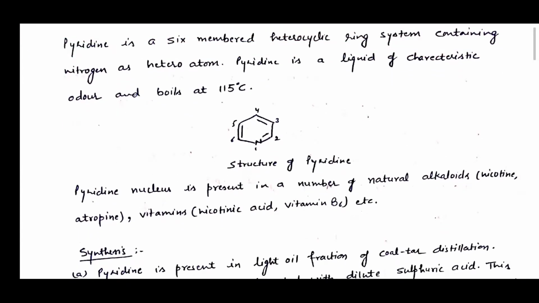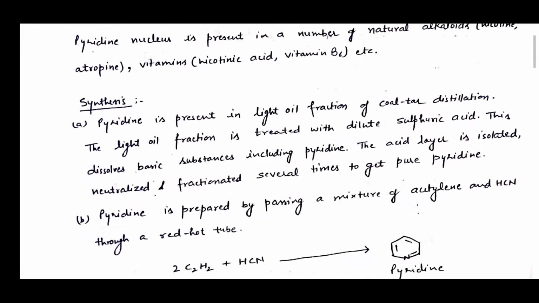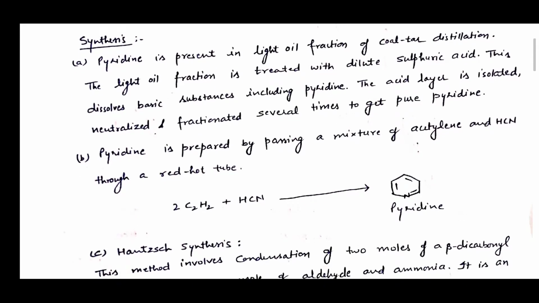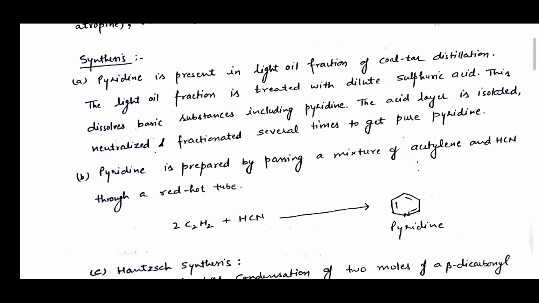The pyridine nucleus is present in a number of natural alkaloids such as nicotine and atropine, and vitamins such as nicotinic acid and vitamin B6. Now, how will we synthesize pyridine in the laboratory? Pyridine is present in light oil fractions of coal tar distillation. The light oil fraction is treated with dilute sulfuric acid. This dissolves basic substances including pyridine. The acid layer is isolated, neutralized and fractionated several times to get pure pyridine.